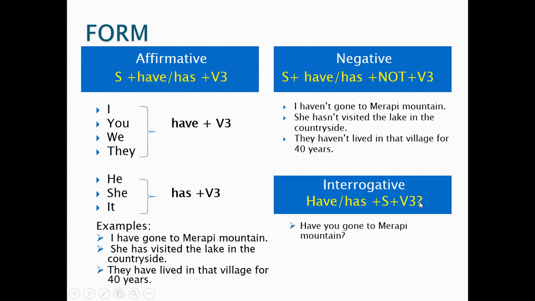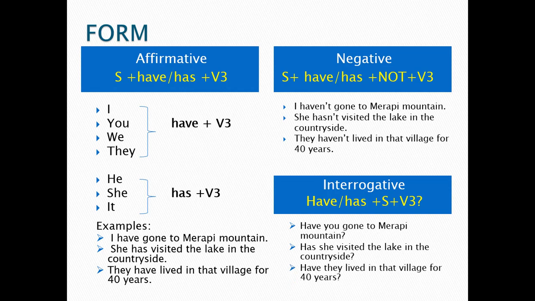For example, have you gone to Merapi Mountain? Has she visited the lake in the countryside? And last one, have they lived in that village for 40 years? Just like that. And then the conclusion is that the present perfect is for an action that happened in unspecified time. We don't know when it happened.